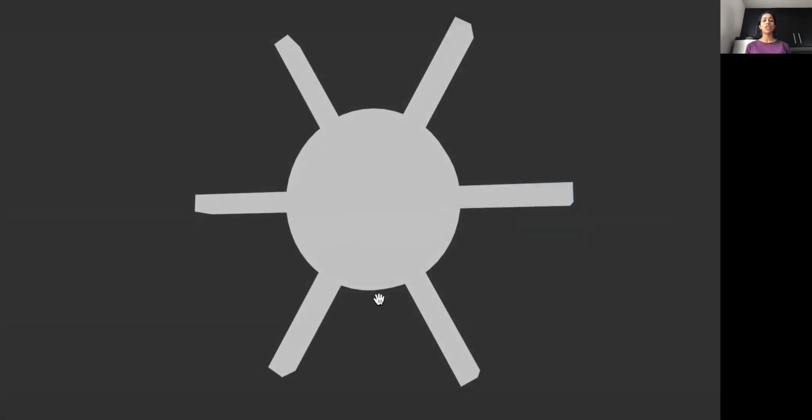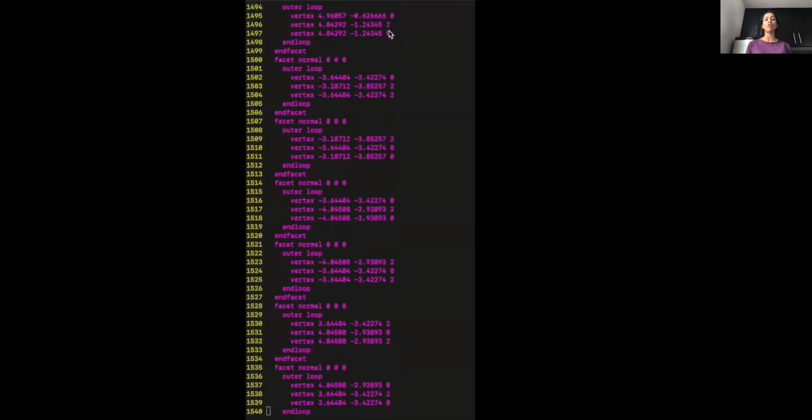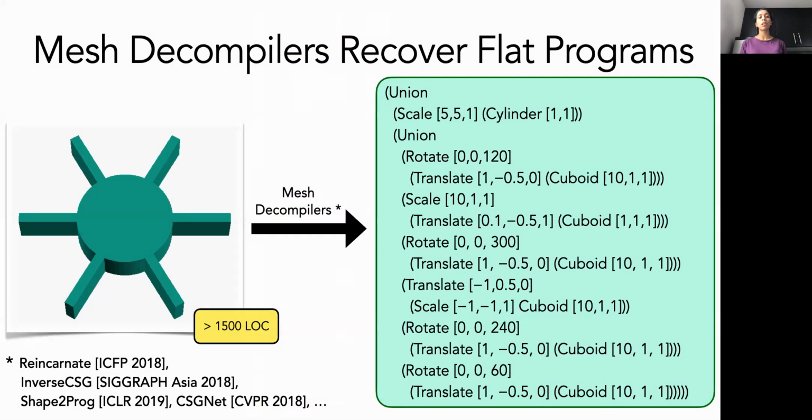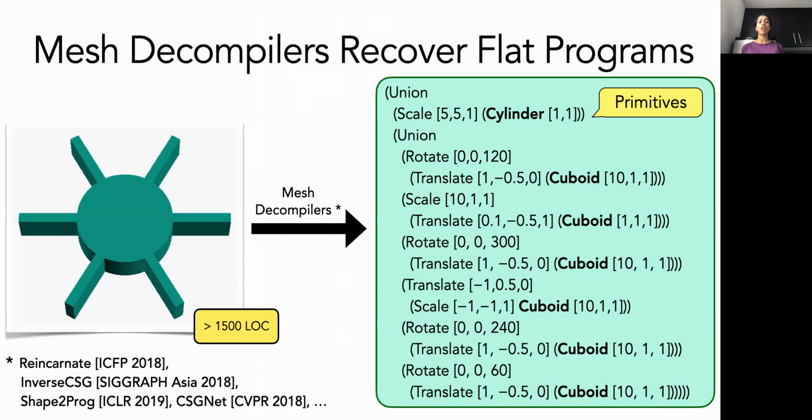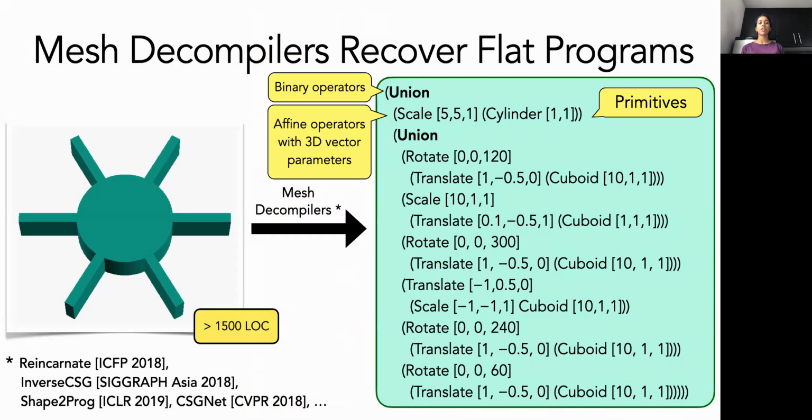Unfortunately, models are rarely shared as parametric programs. Instead, they're typically shared in a low-level triangle mesh format that makes editing impractical. So recently, several tools called mesh decompilers have emerged that try to solve this problem by decompiling meshes into straight-line code that captures the geometry of the design. The outputs of these mesh decompilers are in a language called constructive solid geometry. Constructive solid geometry supports 3D primitives like cylinders and cuboids, affine transformations like scale, rotate, and translate, and binary operations like union, difference, and intersection.